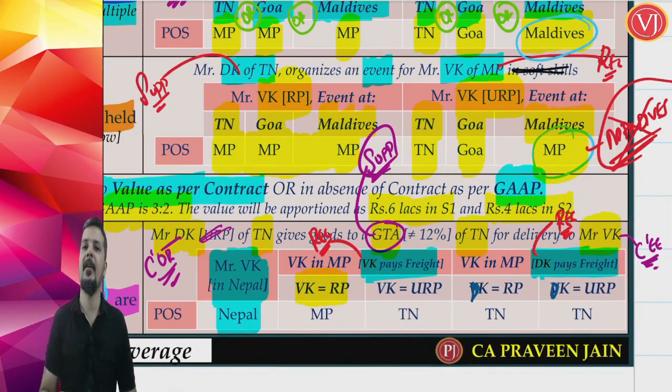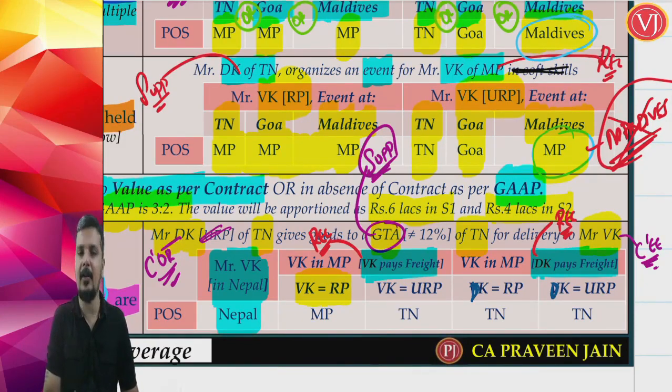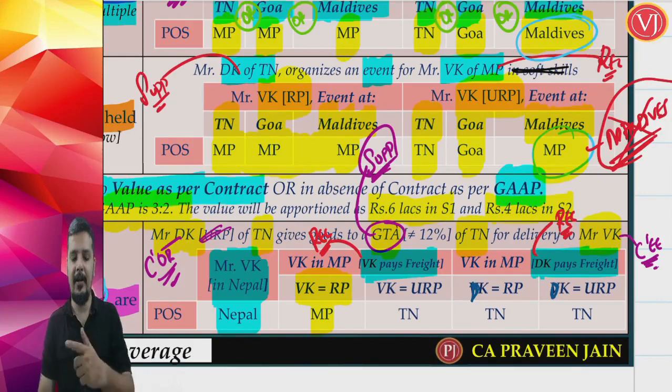Assume that VK is liable to pay freight, so the consignee is the recipient, and the recipient is a registered person. If the recipient is a registered person for the movement of goods within India, the place of supply is the location of such registered recipient. VK is located in Madhya Pradesh.